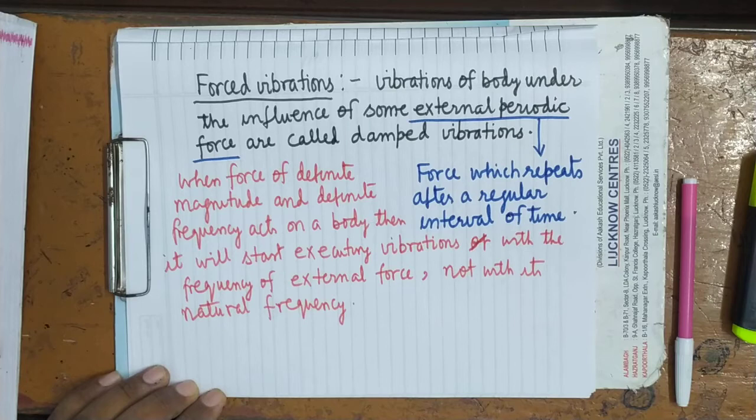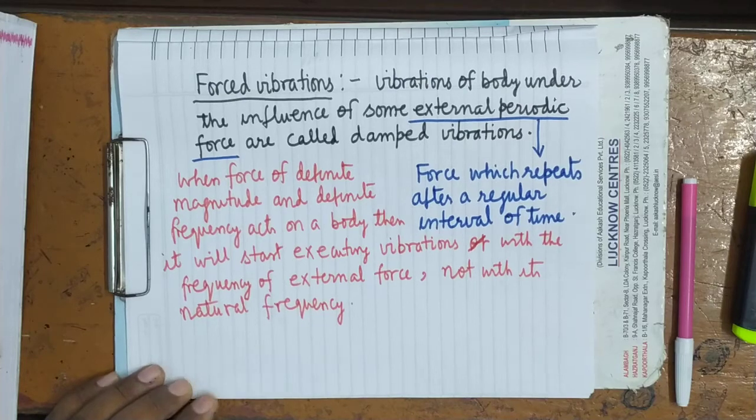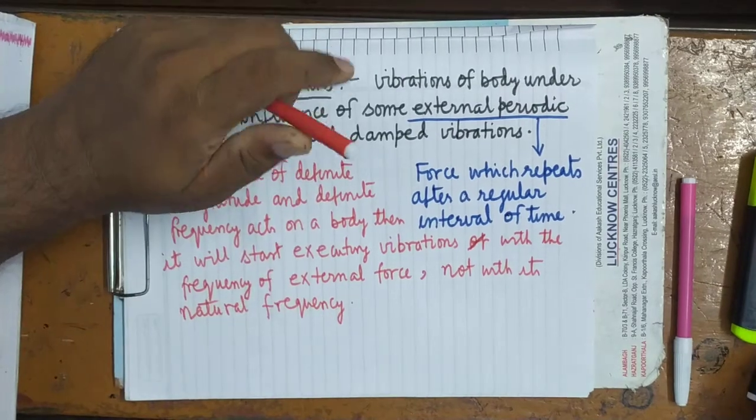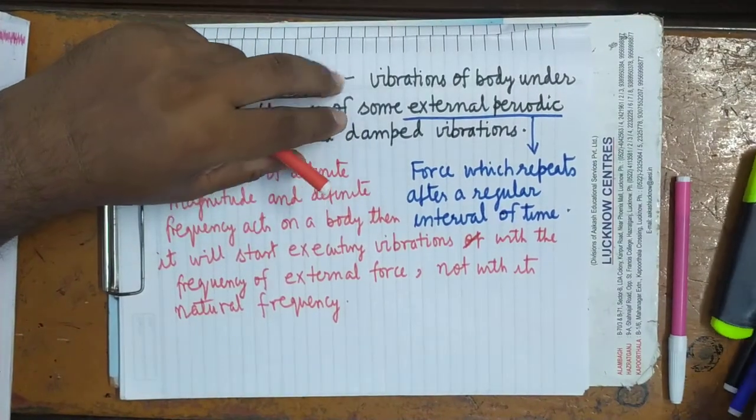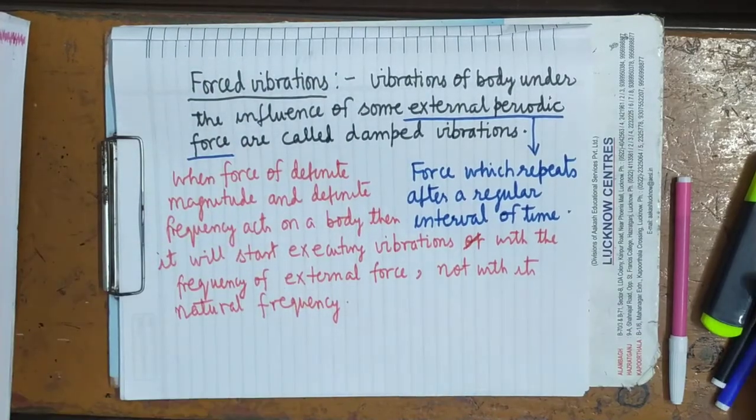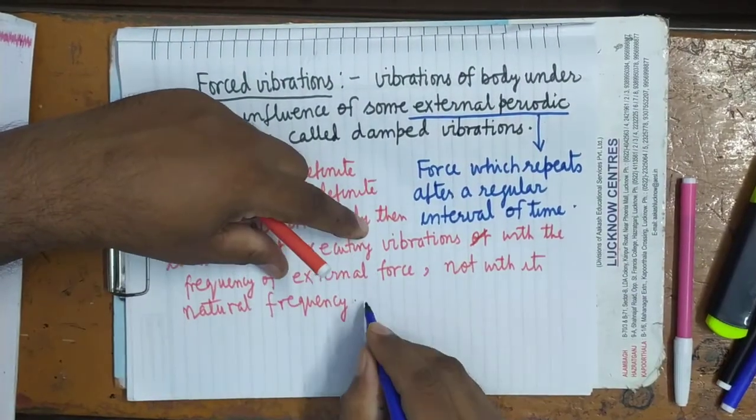And what will be the frequency of vibration? It will be the frequency of external periodic force. It's clear. Now see here, amplitude of vibration will be of constant magnitude.